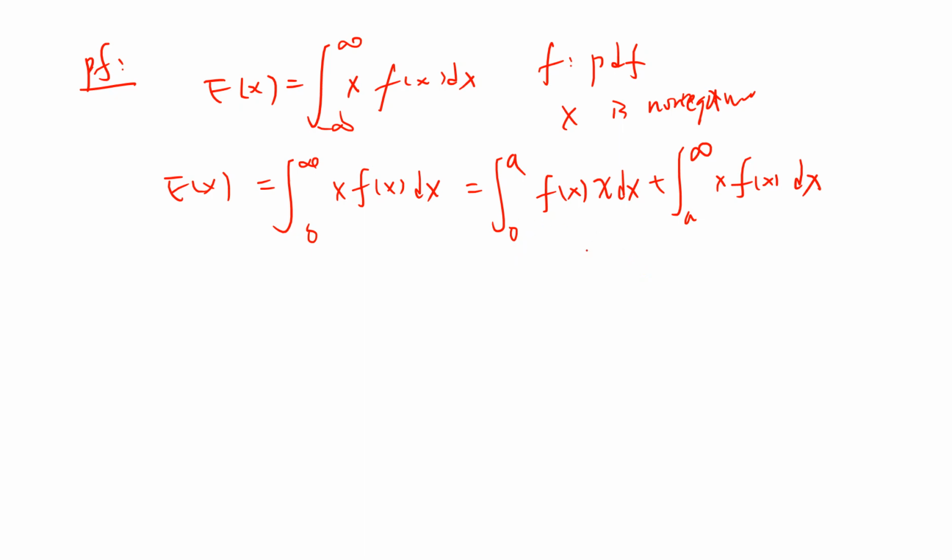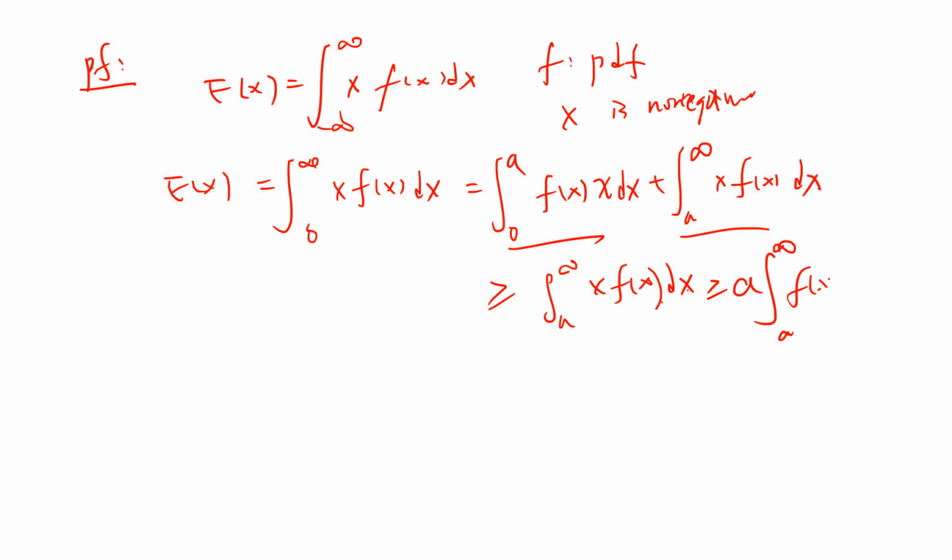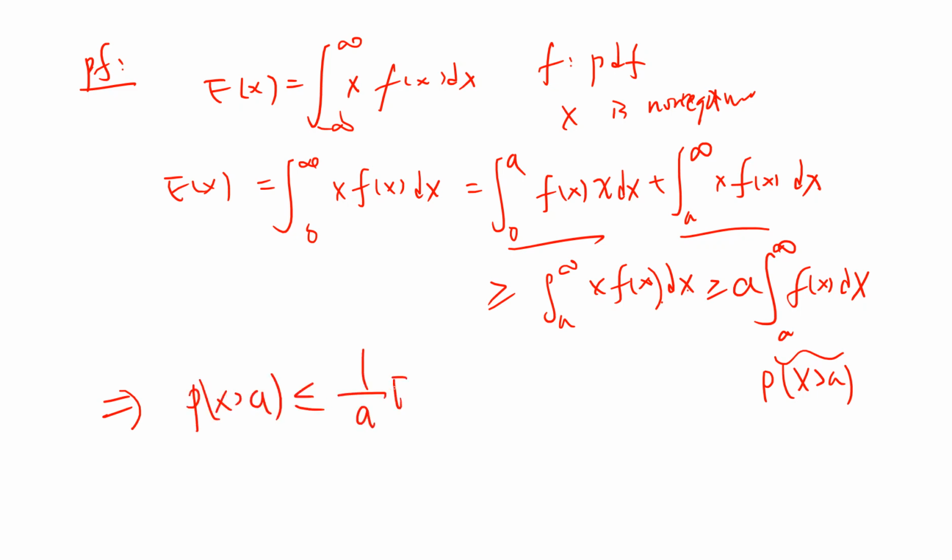So this first piece is non-negative, so an easy way is to just drop it, and we can change this to the integral from a to infinity of x f of x dx. And I can change this x to a, because x is larger than a on this range, so I can change it to a times the integral of f. And this is the probability that X is greater than or equal to a. So the probability that X is greater than or equal to a is less than or equal to E of X over a.